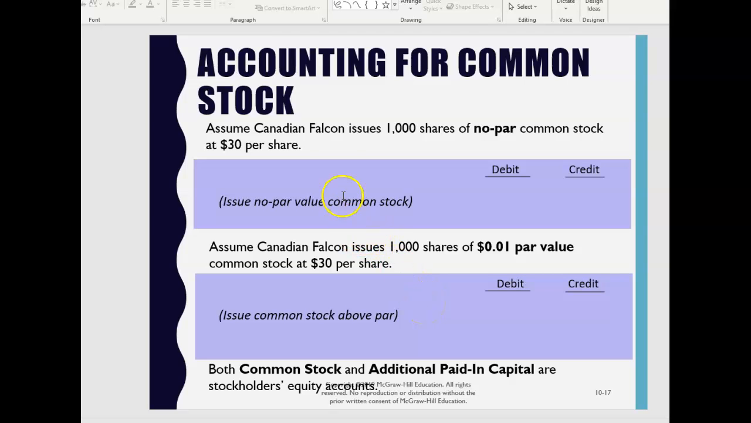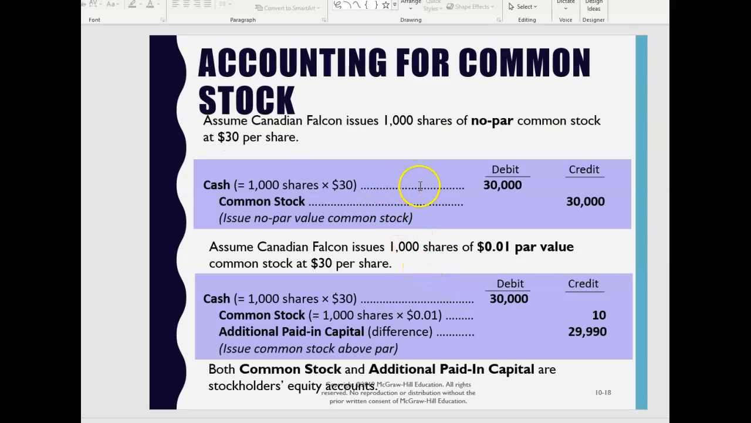Here's Canadian Falcon. They're going to issue 1,000 shares of no par common stock. This is exactly the way that we've been doing it so far. And then we're going to add issuing common stock with a par value. Like we've done in the past, if we've issued no par stock, here we have common stock with a credit for $30,000 and we got cash of $30,000.